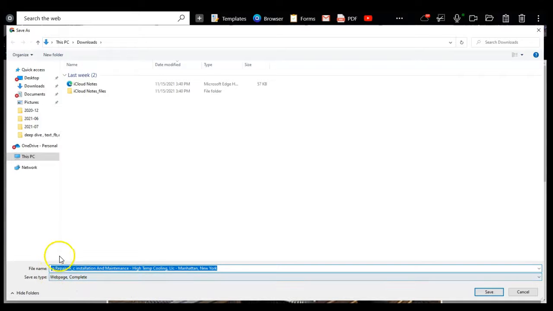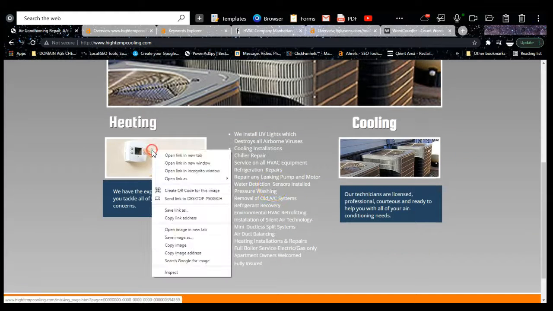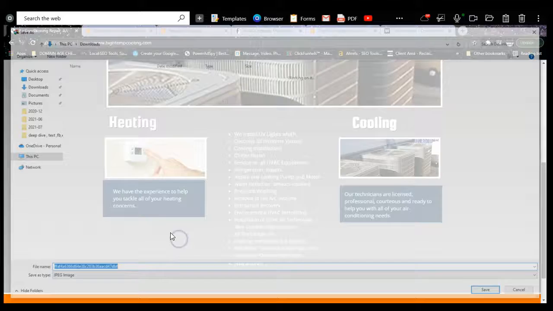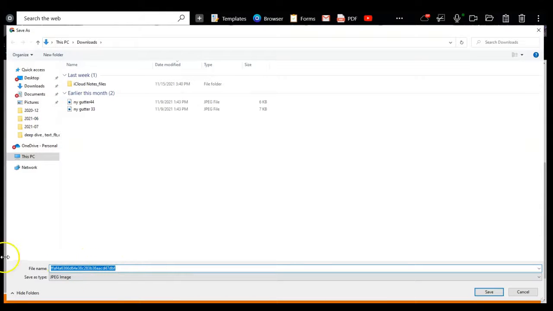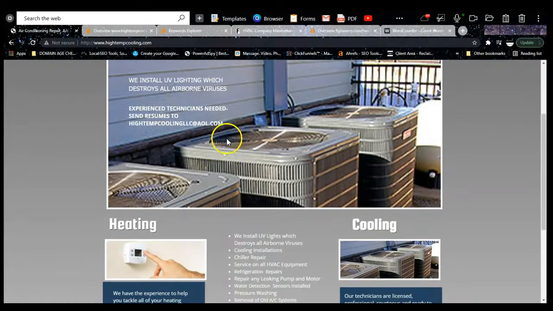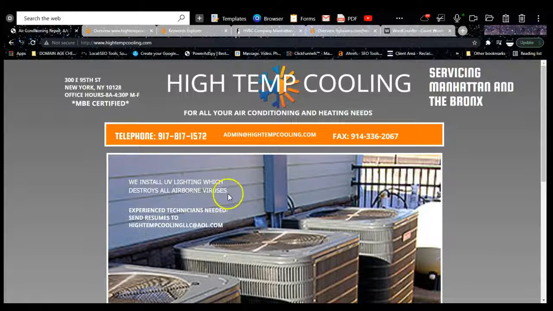So as you can see right here, this is a partial cutoff: air conditioner repair. This would be a keyword that you want to get saved for as well, right? So you just want to make sure you're saving all of these as keywords, so you can be found for those. You see these numbers here, it shouldn't be saved as that. This one would be considered a keyword depending on how you word it.